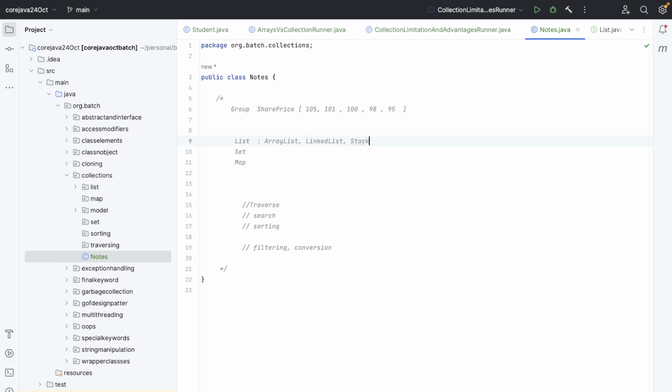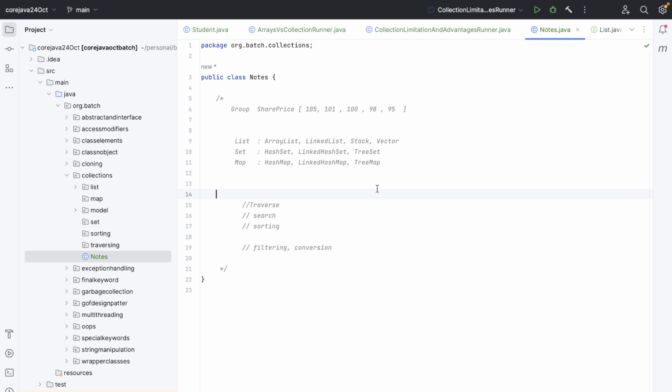And then there is Stack, there is Vector. We are not going to cover these two. It's again way too basic. And then Set, the implementation classes are HashSet, LinkedHashSet, and TreeSet. And the Map: HashMap, LinkedHashMap, and TreeMap. All right, so these are the classes.